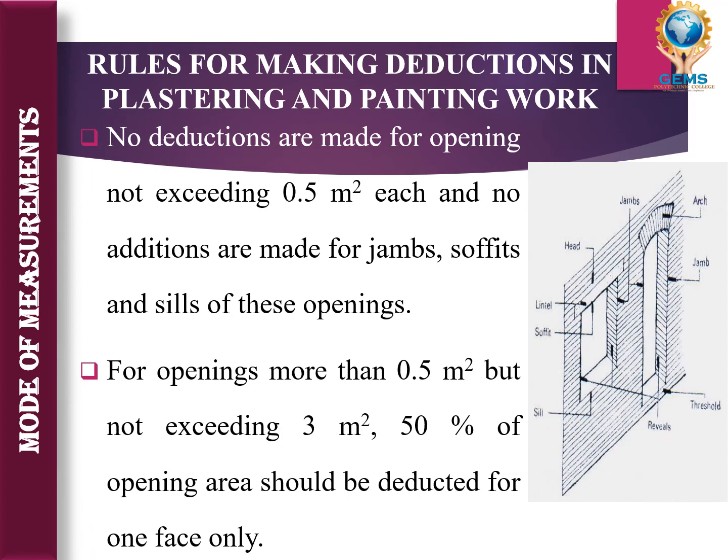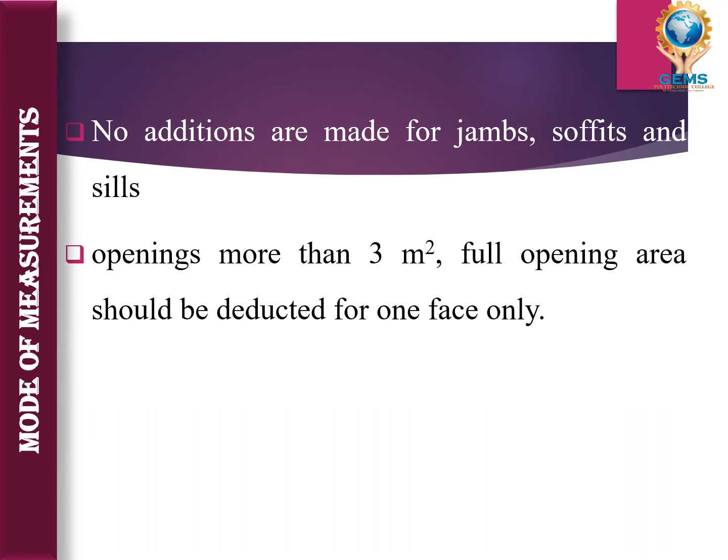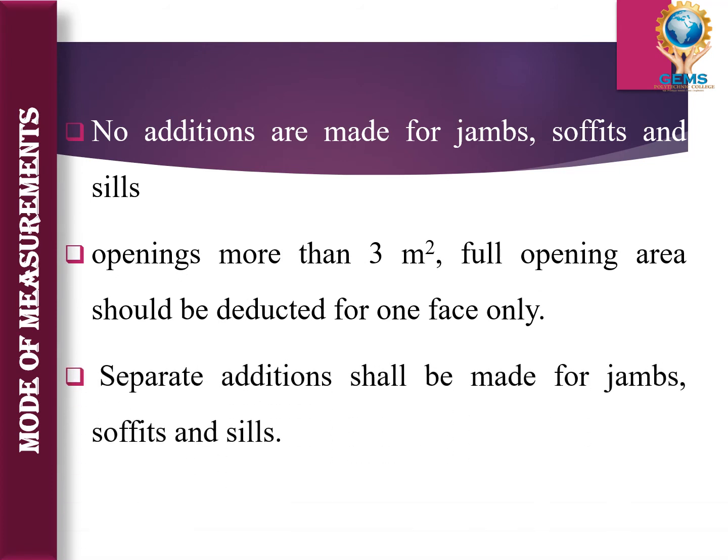Then for openings more than 0.5 meter square also, we need not deduct, and no additions are made for jambs, soffits and sills. Then for openings more than 3 meter square, the full opening area should be deducted for one face. No separate addition shall be made for jambs, soffits and sills.